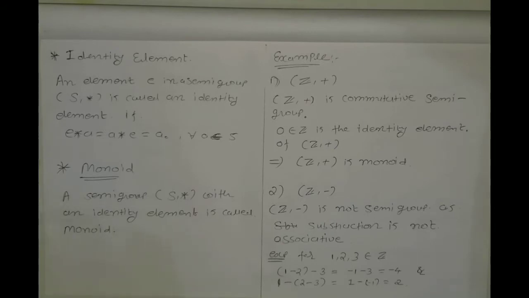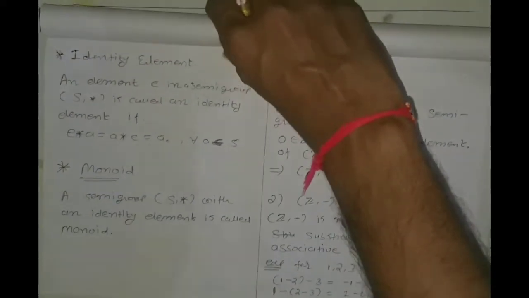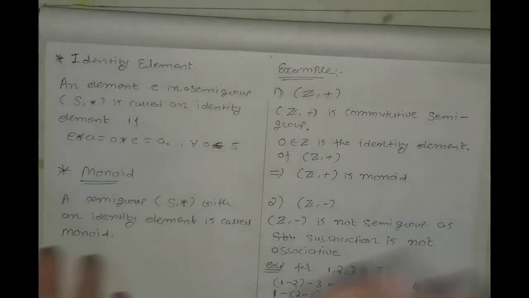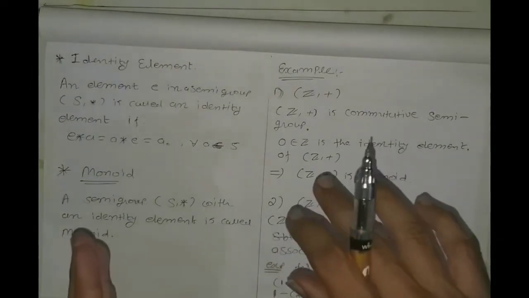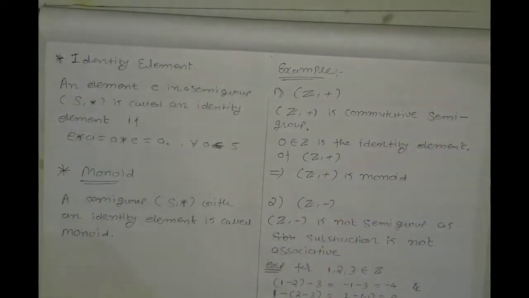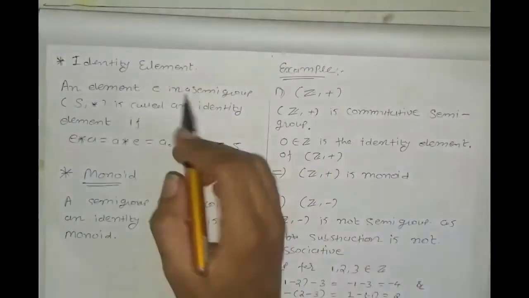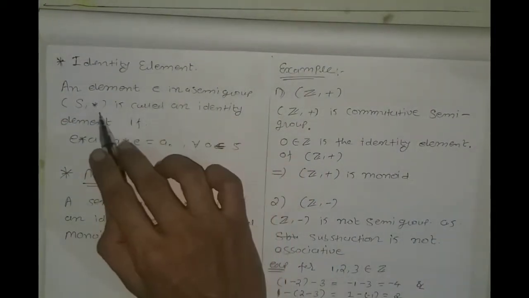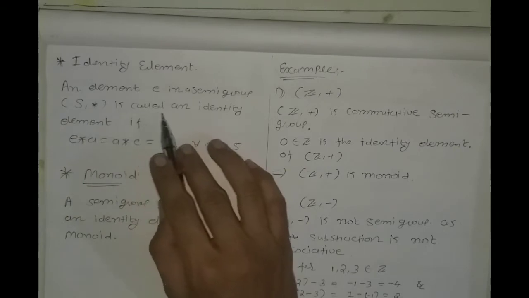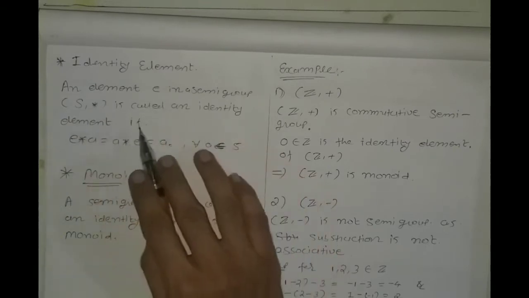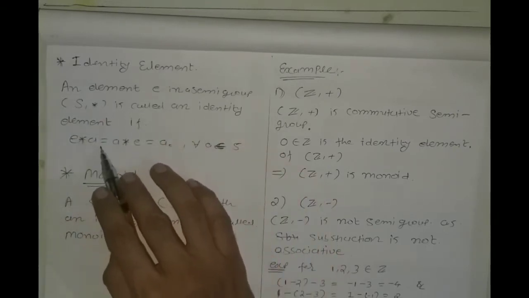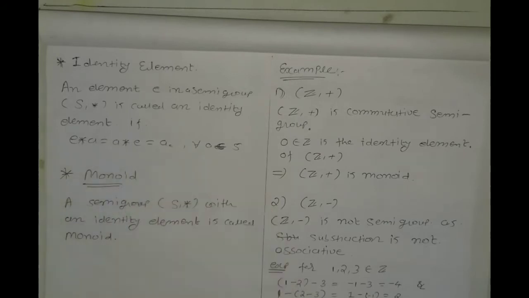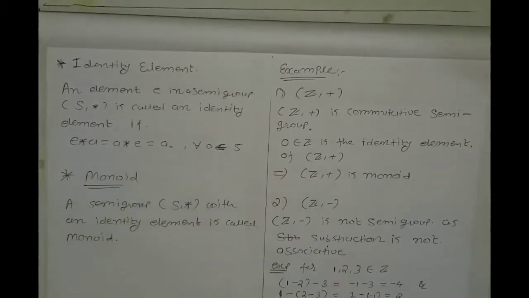In a group it is a necessary condition to have an identity element, but in a semigroup it is not necessary to have an identity element. So an element E in a semigroup (S, star) is called an identity element if E star A is equal to A star E is equal to A for all A belongs to S.